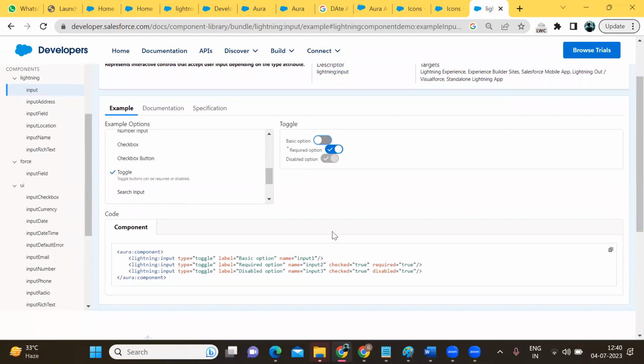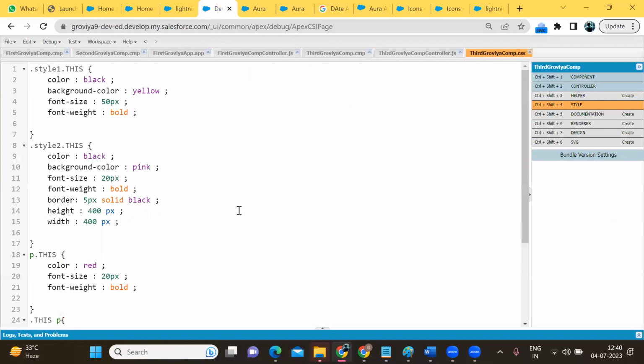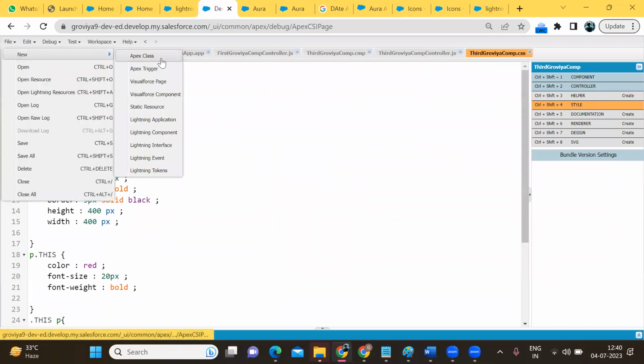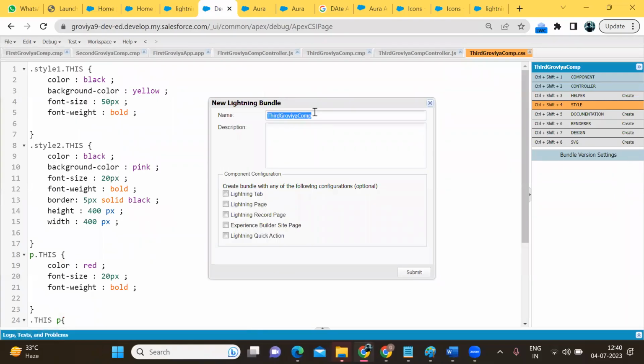So use the library and learn many things. I'm going to use the library for the fourth Grovia component.